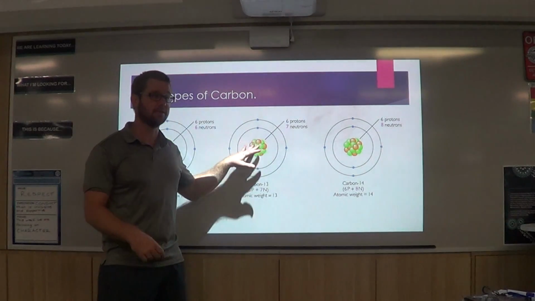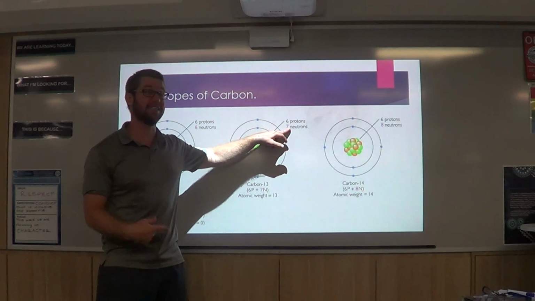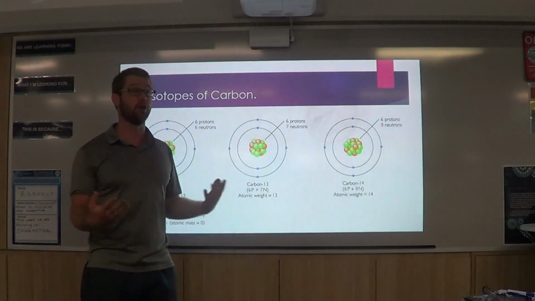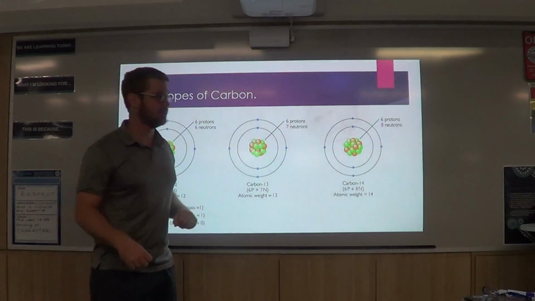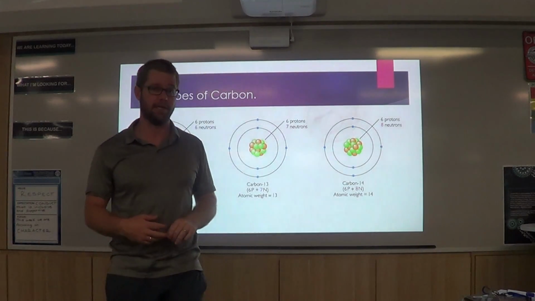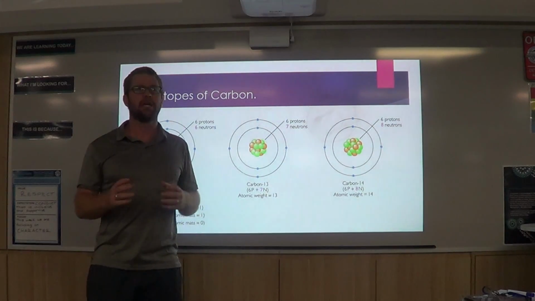Some carbon atoms have 6 protons, which makes them carbon, but also have an extra neutron, so 7 neutrons. So it's called carbon-13. It has a mass number of 13. Carbon can also have 6 protons and 8 neutrons. That's carbon-14. The number of neutrons doesn't change the identity of the atom, and it doesn't really change its